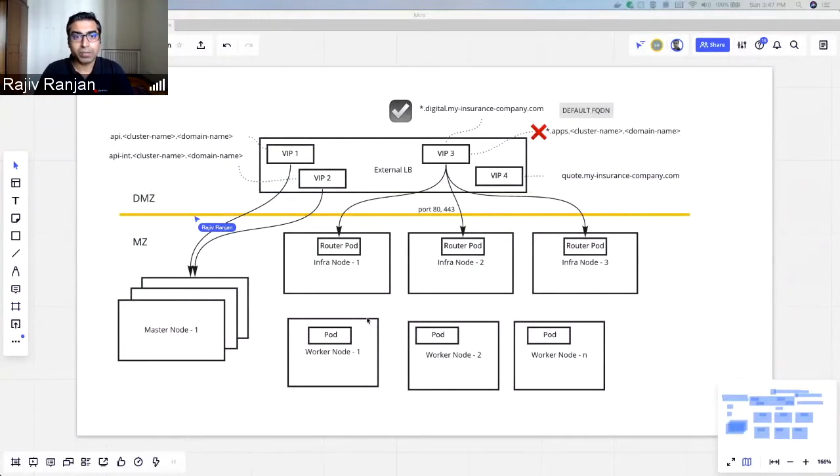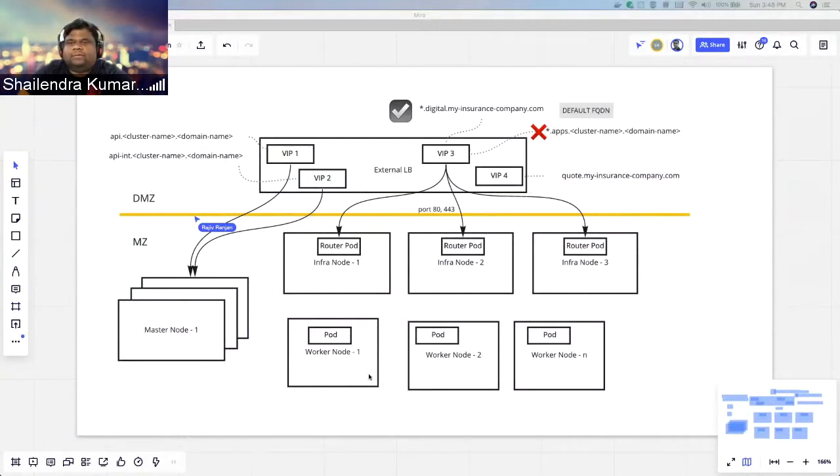Yeah, okay. So one of the parts was that the whole cluster is deployed in the DMZ. The second constraint or ecosystem aspect we have to consider is that we have to go with the UPI based deployment. In IPI, we can't change those values. And third, it's not recommended to change the default domain name post deployment. Why? Because there are a lot of certificates which would be created out of the box by the cluster during the deployment. So it's not recommended that we do any changes post deployment.